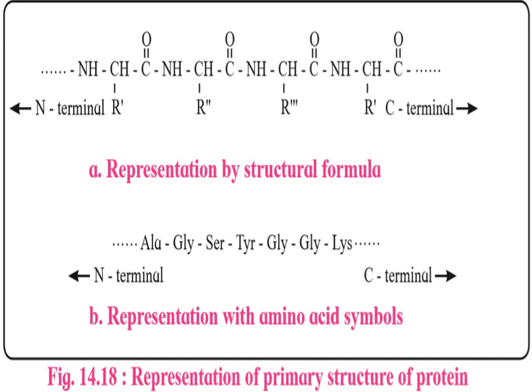Then students, look at figure B. You can see the representation with amino acid symbols. Always remember that while you represent this primary structure, you have to write the first three letters of a particular amino acid. It is not necessary that the letters are the first three only. You can see that there is alanine, glycine, serine, tyrosine, glycine, and lysine. So you can see these representations with amino acids.